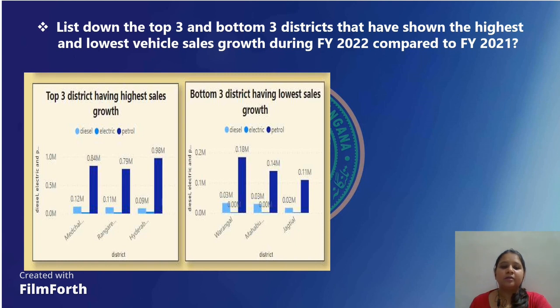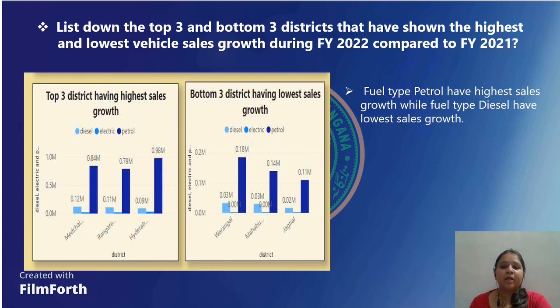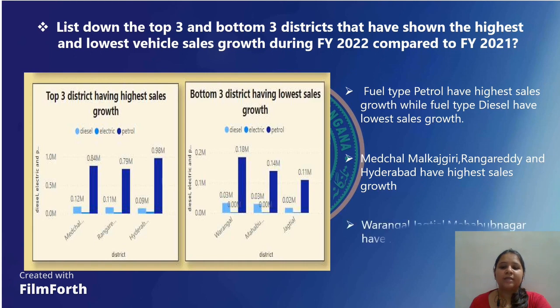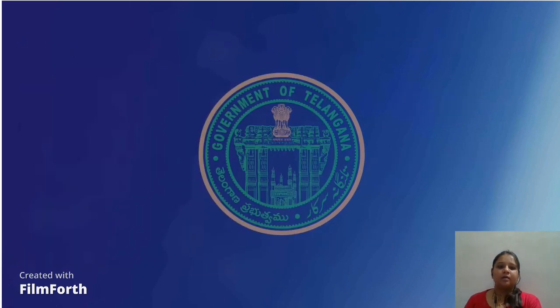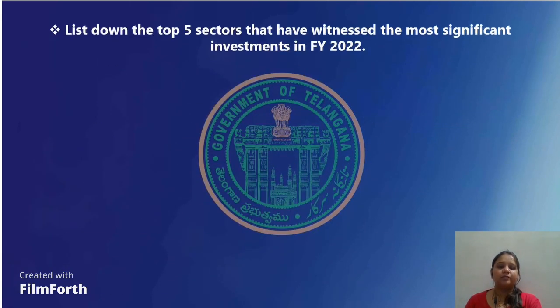As you see here, the fuel type petrol has the highest sales growth, while the fuel type diesel has the lowest sales growth. The top 3 districts with the highest sales growth are Medchal-Malkajgiri, Rangareddy, and Hyderabad. The districts with the lowest sales growth are Warangal, Jagtial, and Mahabubnagar.